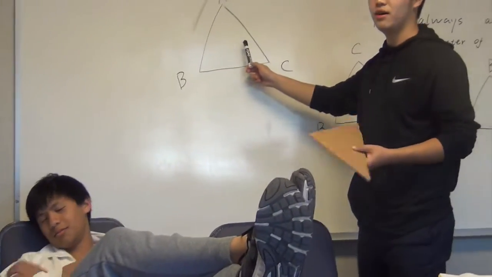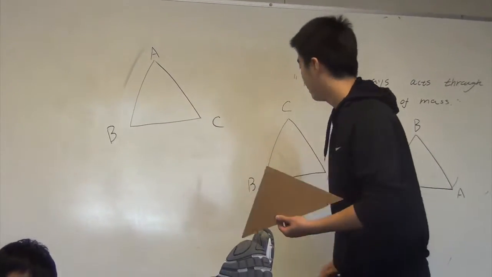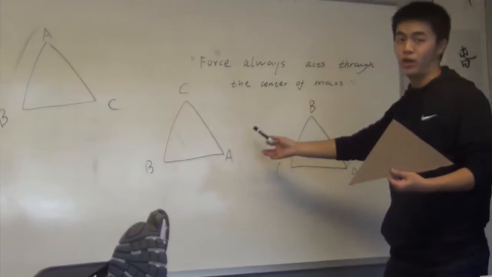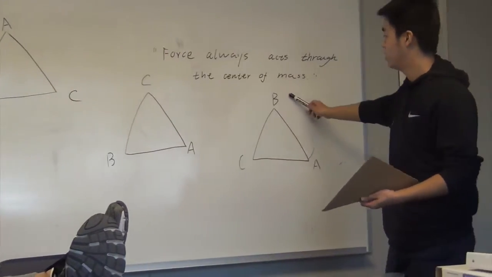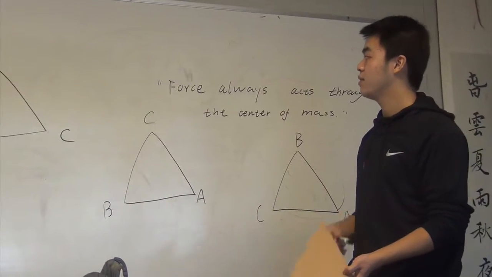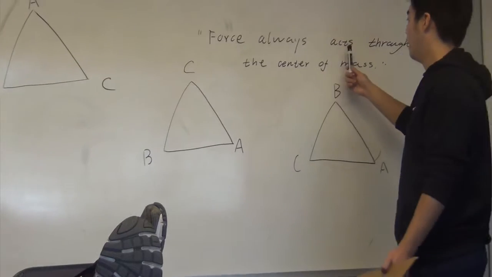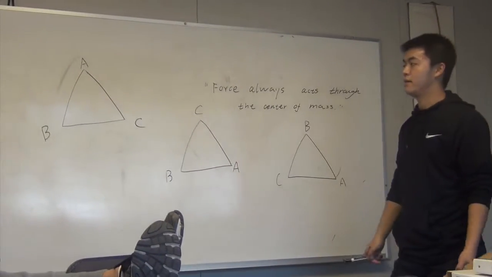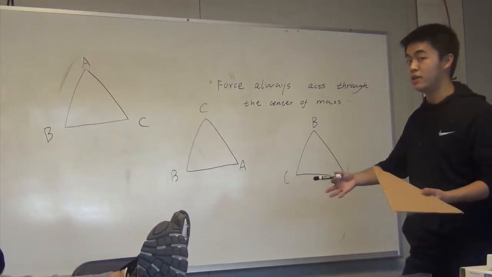So, if I draw the shape of the triangle, it has 3 points, A, B, and C. And these two are just the triangle from different perspectives. In this one, point C is on the top. In this one, point B is on the top. So the property we're going to use here to find the center of mass is that force always acts through the center of mass. And now we need a force. The easiest force we can get here is the gravitational force.